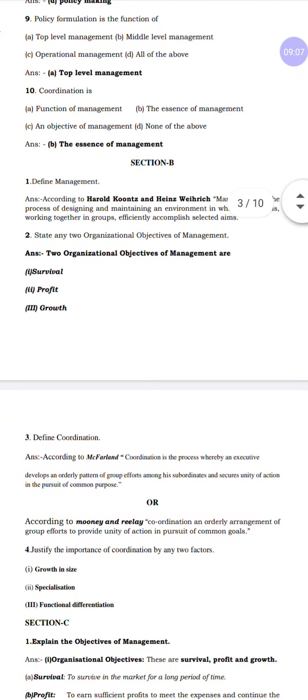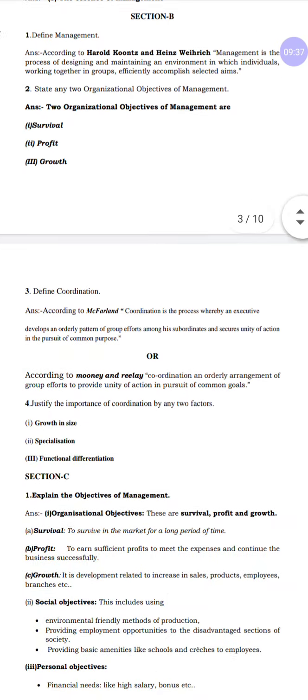Next we have the organizational objectives of management. What are the organizational objectives you can expect for this question? 8 marks. Explain the objectives of management. You have to write 3 objectives. In the 3 objectives they have sub points. You have to explain for 8 marks. Here we have the objectives called survival, profit, growth. All these 3 come under organizational objectives.